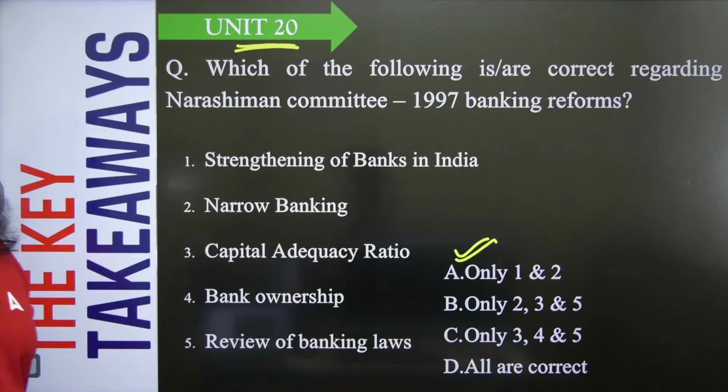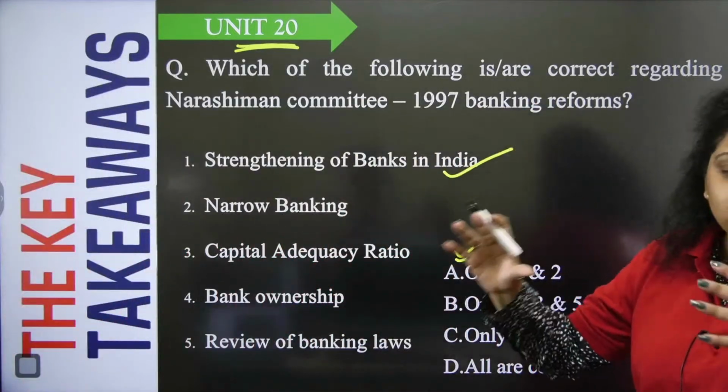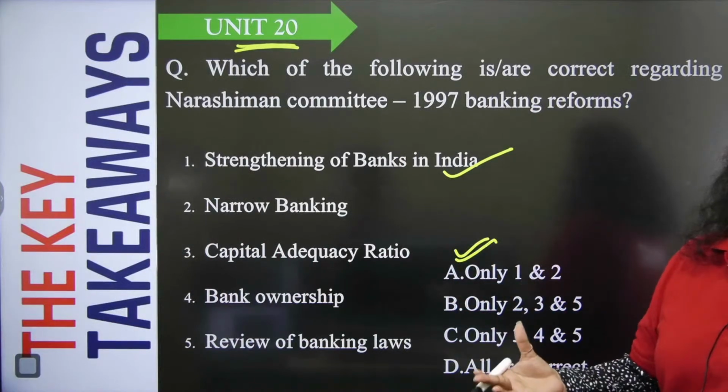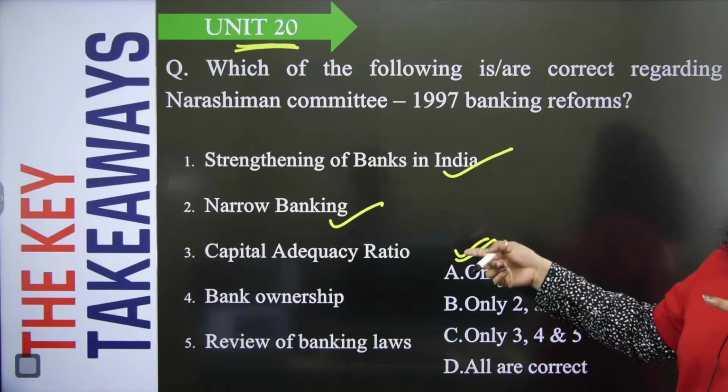So first of all, if we talk about strengthening of banks in India, this has been done by introducing certain prudential norms, risk management techniques, etc. Narrow banking was also introduced on the recommendation of Narsimhan Committee.